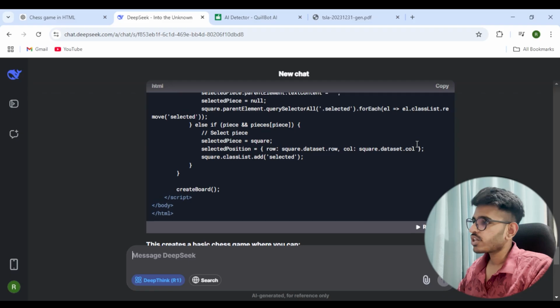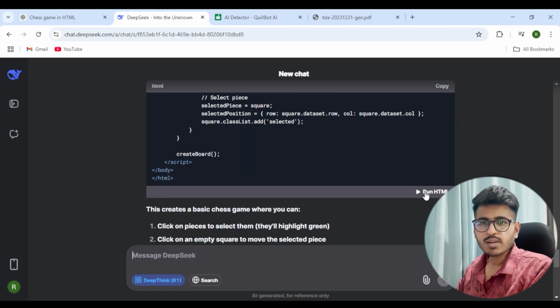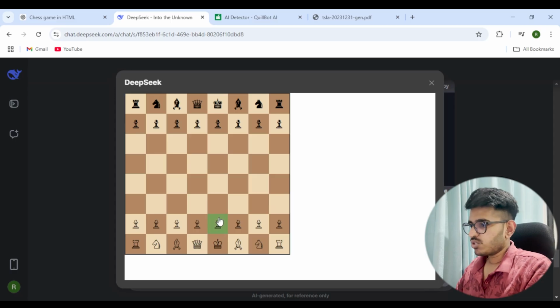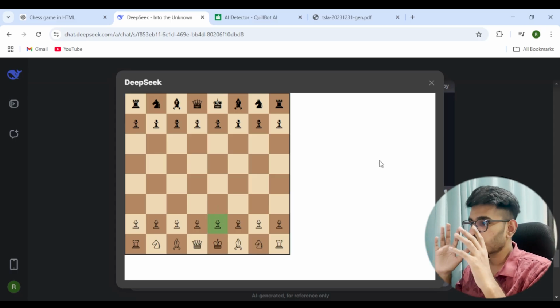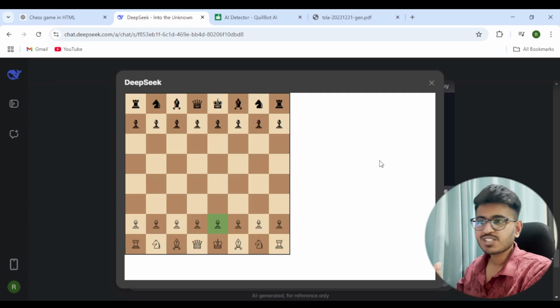Okay, so it has generated the whole code and there's a run HTML button. If you are not aware, this is how we can actually view it. Okay, so this looks great. I can move the pieces as well, and this is actually too good. It is looking very impressive to me.